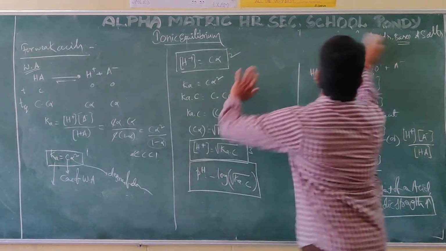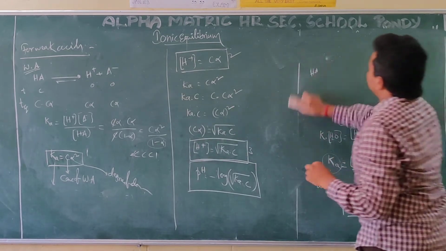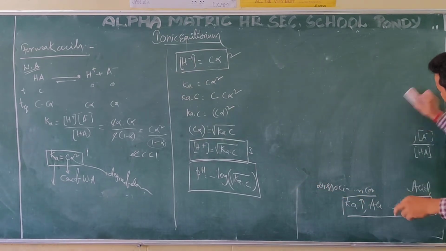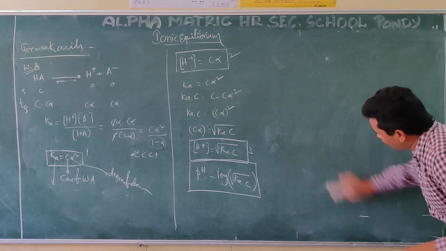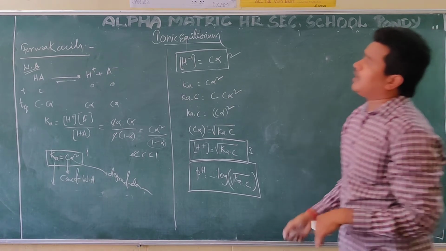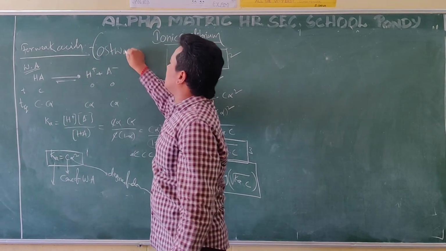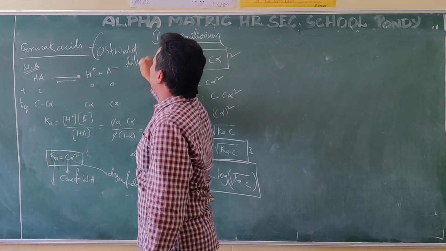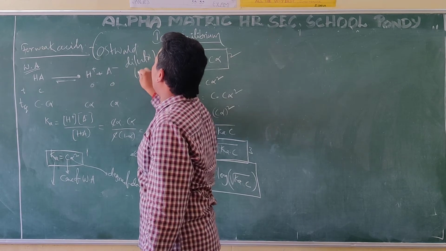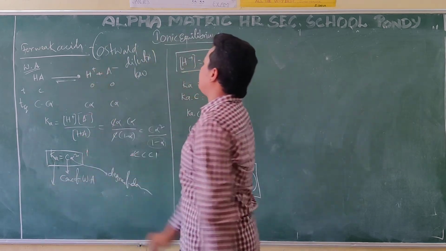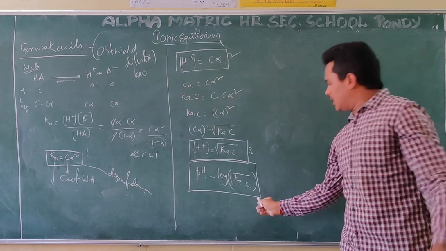This is the dissociation constant of an acid and how to find H plus and so on. This is called Ostwald dilution law.